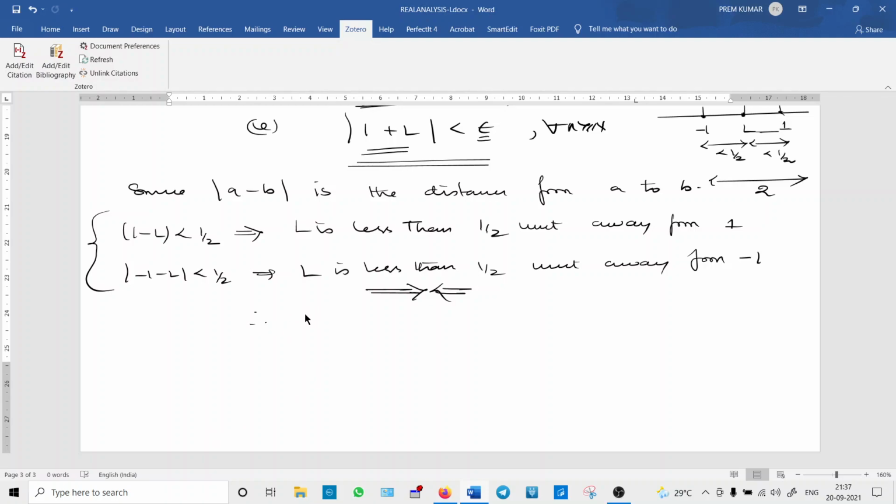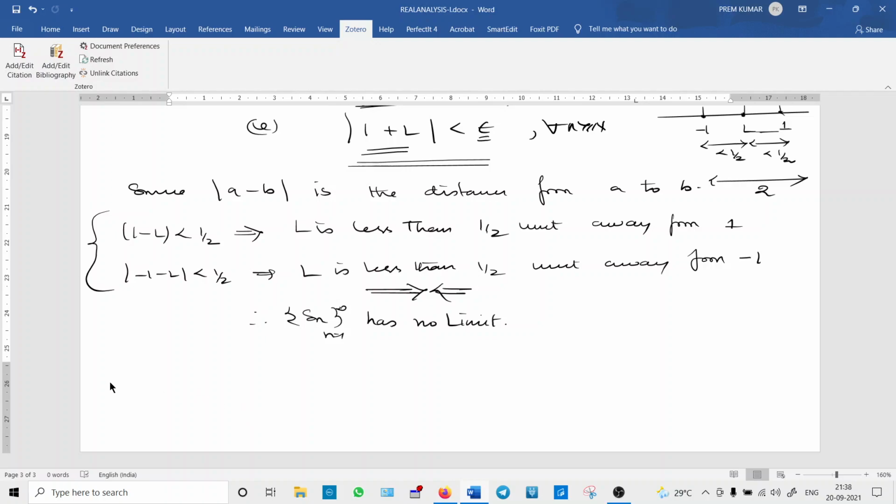Therefore, the sequence Sn has no limit. We should not say it has no limits, because if a sequence has a limit, it is unique. That we will prove in the next section. So there is uniqueness. A sequence can have only one limit; it will converge, and it cannot converge to two limits. That is not possible.